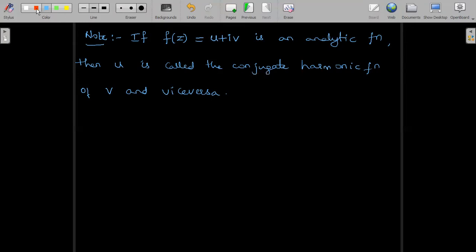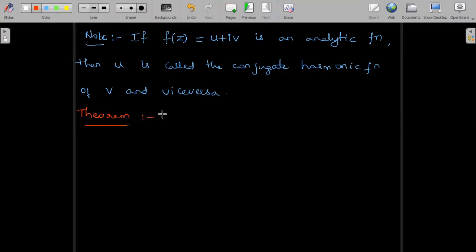Now let us prove an important theorem. Prove that the real and imaginary parts of an analytic function are harmonic. So the statement of the theorem says that the real and imaginary parts of an analytic function are harmonic, and while doing the question, the format can be of the form, prove that the real and imaginary parts of an analytic function are harmonic. So I'll first write the statement.